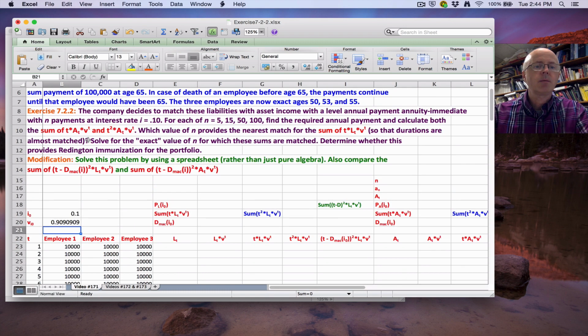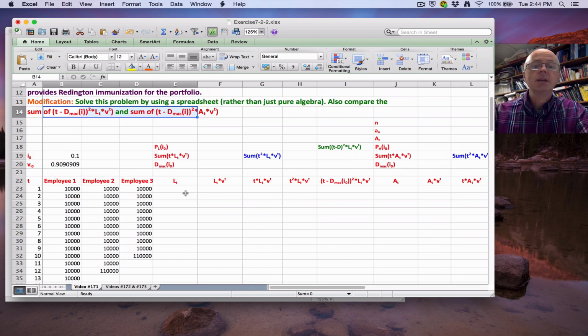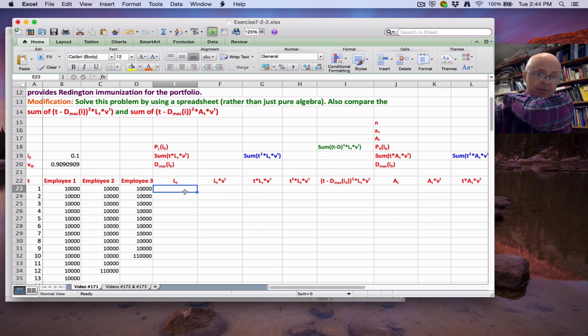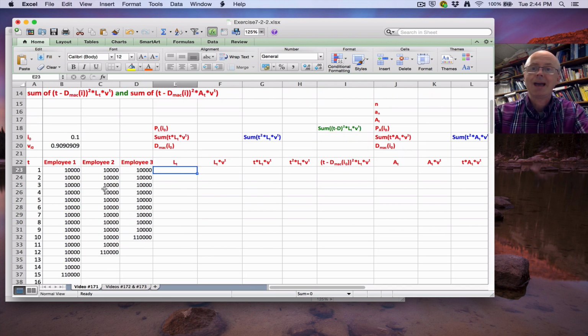Again, keeping in mind what the goal is: to find these sums that you see here for these different values of n. In my modification, we're using the spreadsheet to help us do that. We're also trying to find these sums and compare them. So we need to find, first of all, the liability cash flows, which are just found by adding up these individual liability cash flows for these 3 different employees.